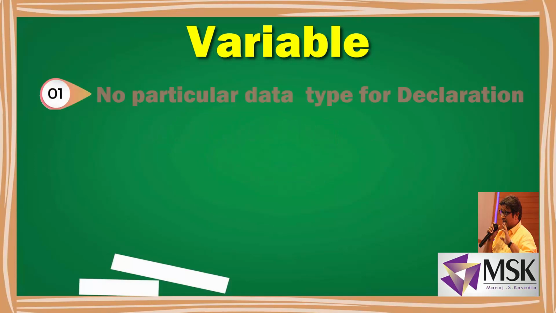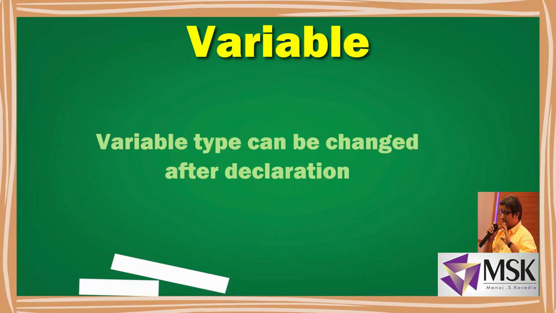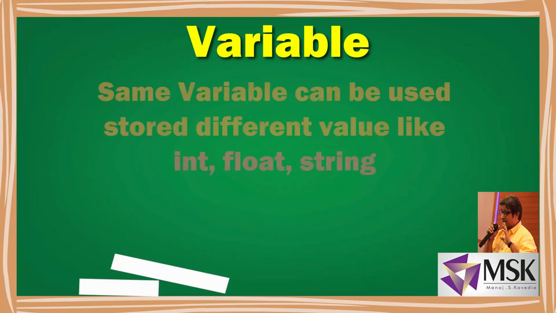Variables do not need to be declared with any particular type, and we can even change their type after it has been set. That is one of the nice parts of Python. If initially we have assigned a value as an integer, afterwards the same variable can be used as a float, or to store string data, which we cannot do in other programming languages.